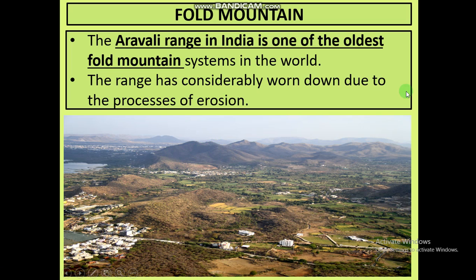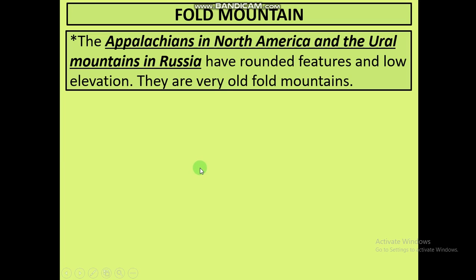You know why? Because they are millions and billions of years older than the Himalayan mountains, and due to rain, snowfall, wind, and storm, all the sand, all the mud, all the soil of these mountain tops has been removed. Okay, and all the soil from here has gone down. That's why the height of the Shivalik or Aravalli mountains is less.